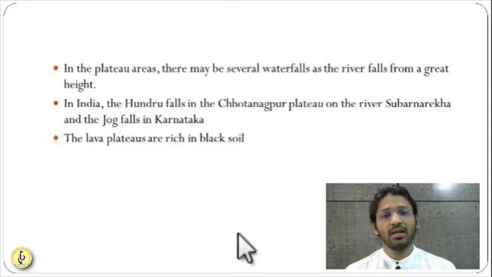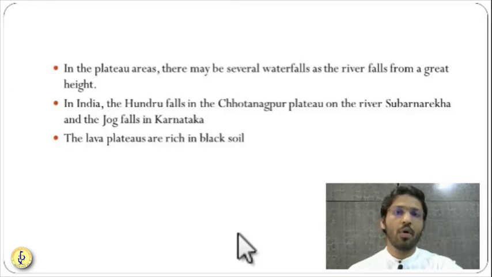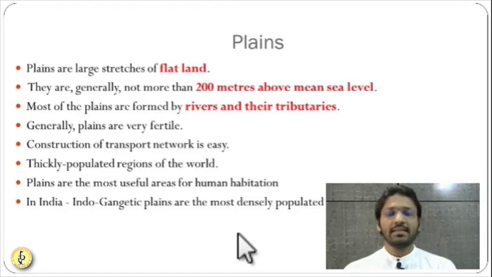Another plateau that we are living upon, even people in Hyderabad or Maharashtra or Karnataka, is the Deccan Plateau. The Deccan Plateau is made up of basaltic lava, so it is very famous for black soil, which is very famous for the cultivation of cotton and some other crops. So this was about the plateau.